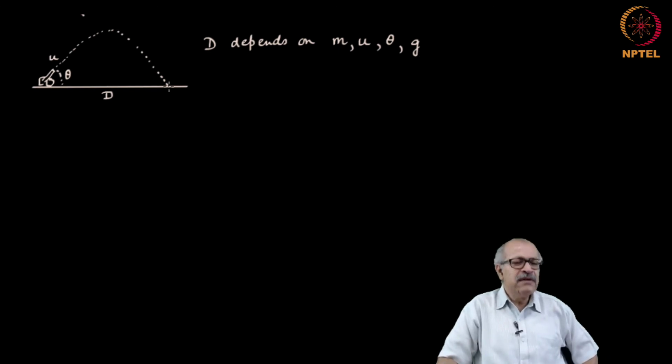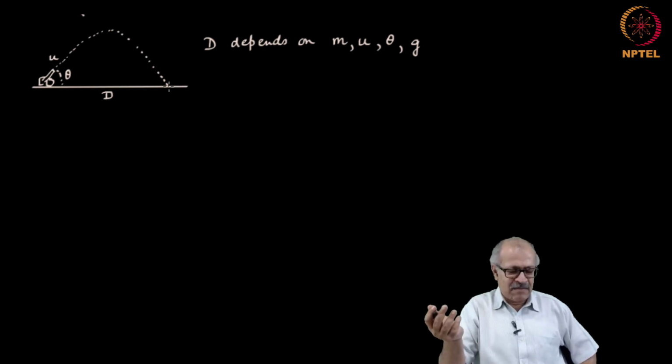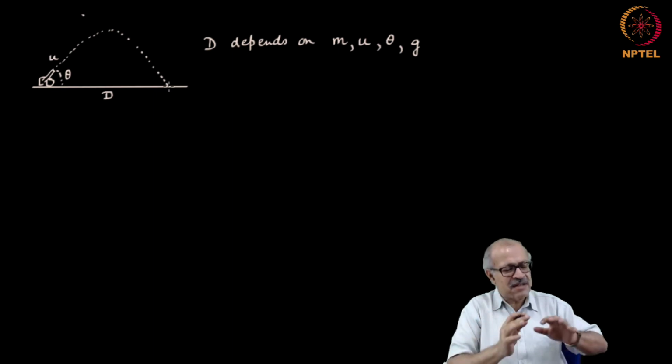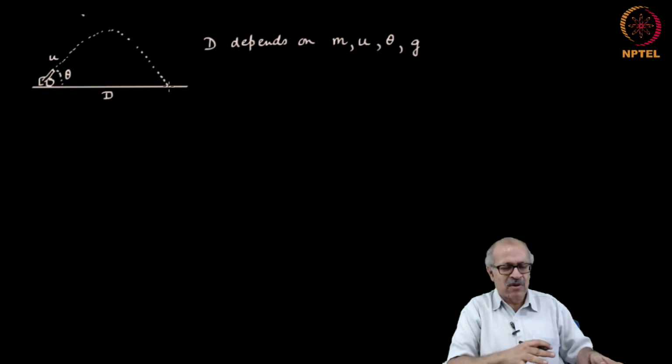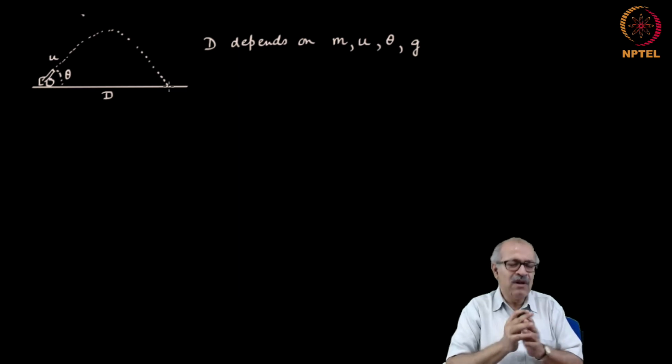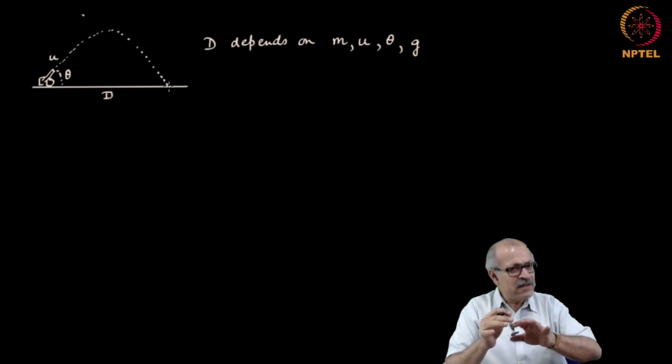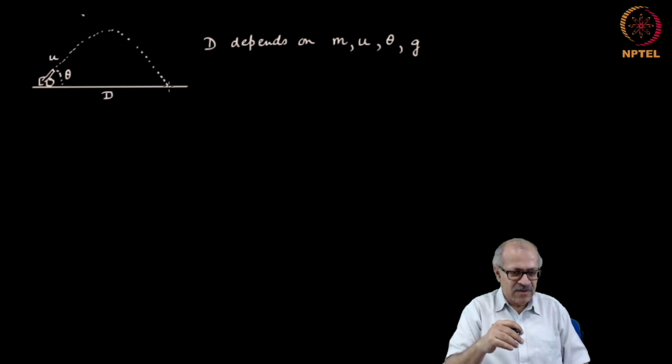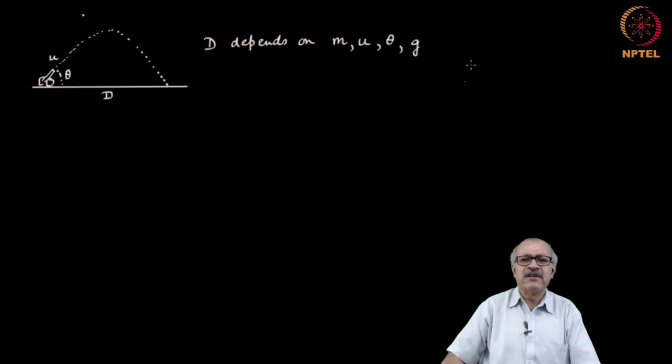You also figure that air friction might have a role to play, but in the initial part of the exercise of deriving a model, you say that that effect is relatively unimportant, relatively small, and therefore, in the initial phase we will ignore that. So, ignore air friction.